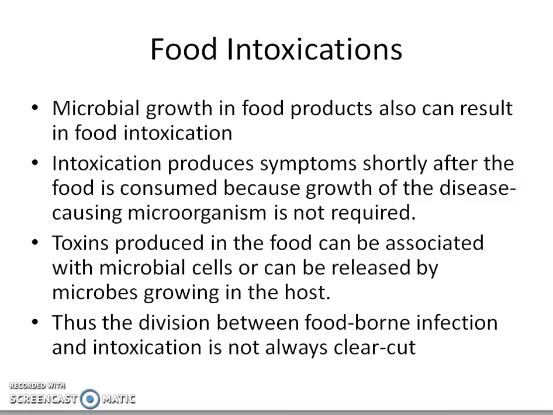And as I mentioned earlier, you cannot give a strict clear-cut division between foodborne infection and food intoxications, because there are certain cases where bacterial growth is also essential to some point to produce a food toxin or a food intoxication.